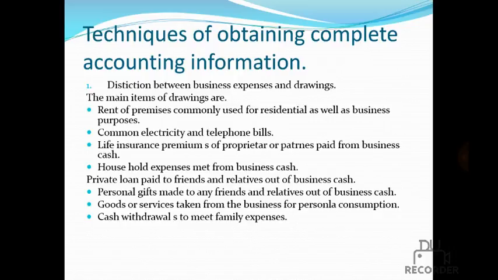Personal gifts made to any friends and relatives out of business cash. He gave some gifts and other money to friends out of business cash. We have to deduct that from cash. Cash withdrawals to meet family expenses.